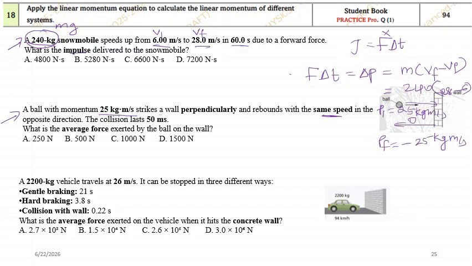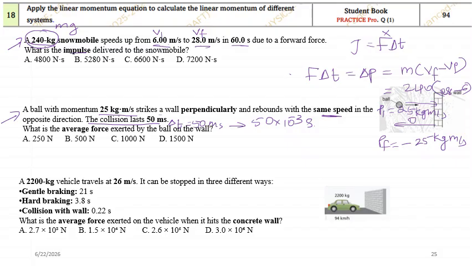Why is there a negative? Because it is rebounding, in the opposite direction. The collision lasts delta t, which they have given as 50 millisecond. How do you convert that into seconds? It will be 50 into 10 to the power minus 3 second. Or you divide by 1000, or you just multiply that with 10 to the power minus 3.